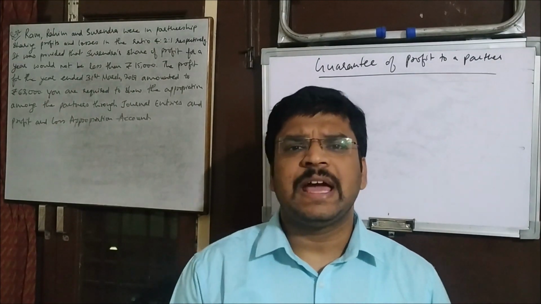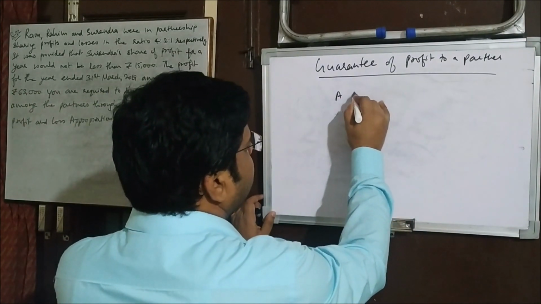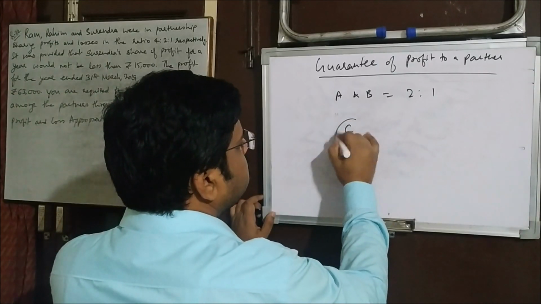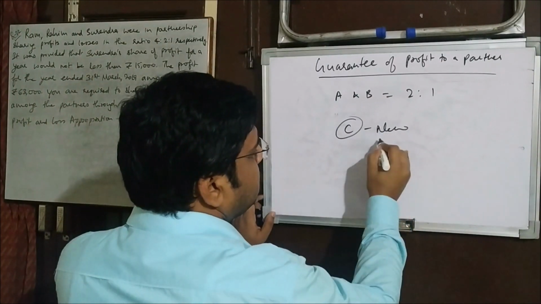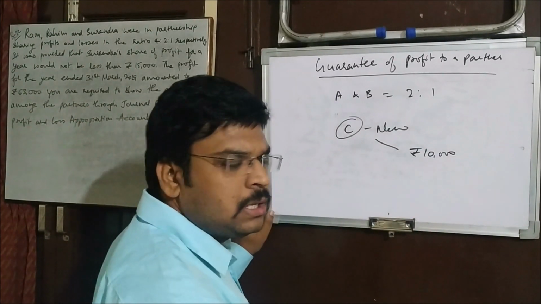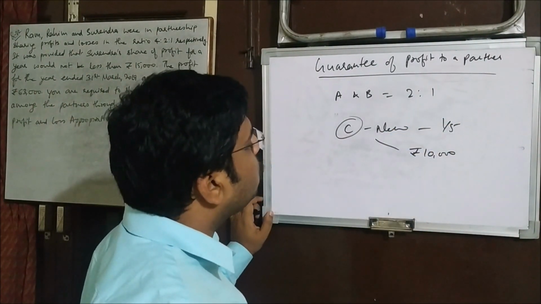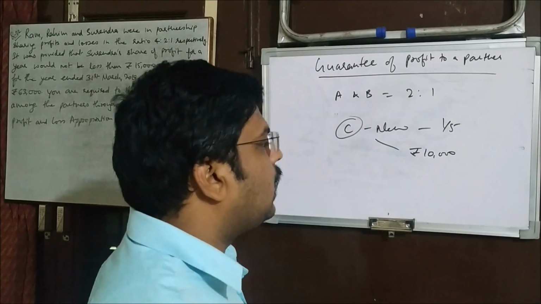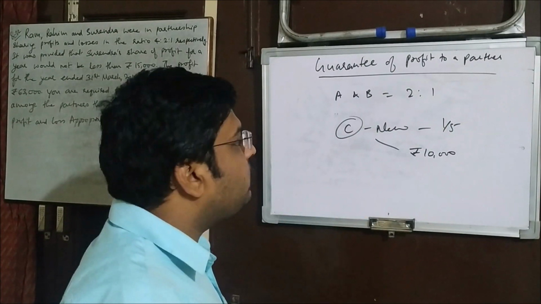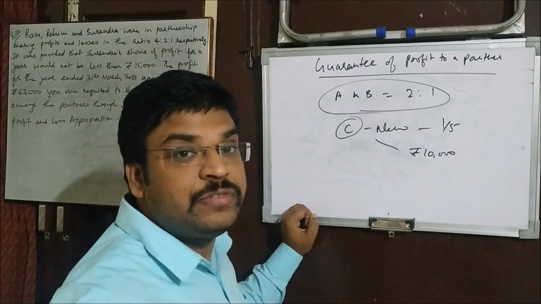But before that I want to tell you one thing. As we took the example, A and B are partners, say in the ratio 2:1, and they want to make C a new partner, and they say that we give you the guarantee of at least 10,000 rupees. He comes for a 1/5 share. Now if profit is earned, the share of profit will be divided among the three, and if his share of profit is less than 10,000, then they both have to bear that kind of deficiency.